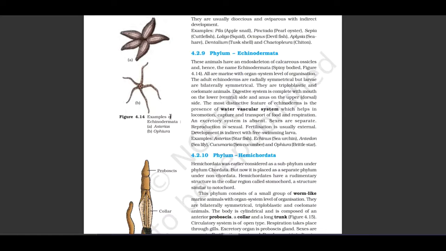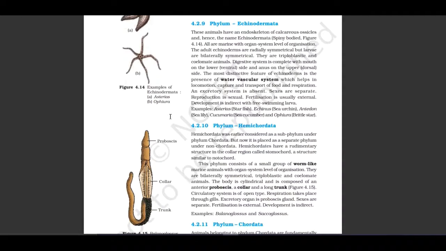Digestive system is complete with mouth on the lower ventral side and anus on the upper dorsal side. The most distinctive feature of echinoderms is the presence of the water vascular system, which helps in locomotion, capture and transport of food, and respiration. An excretory system is absent, sexes are separate, reproduction is sexual, fertilization is usually external, development is indirect with free swimming larvae.